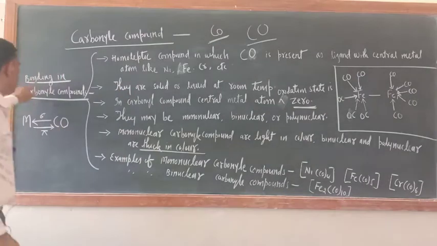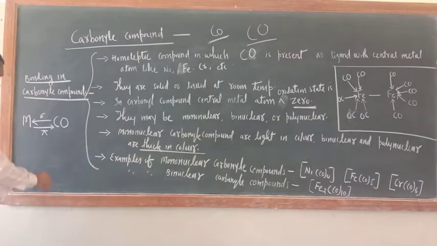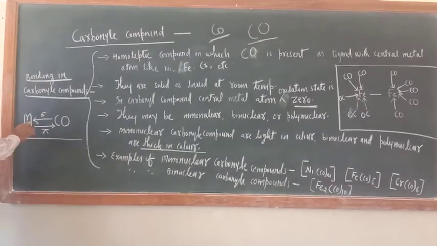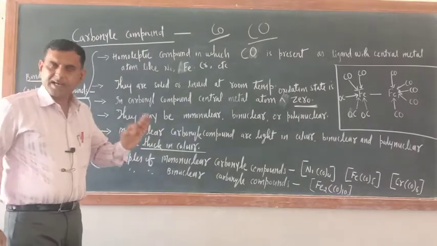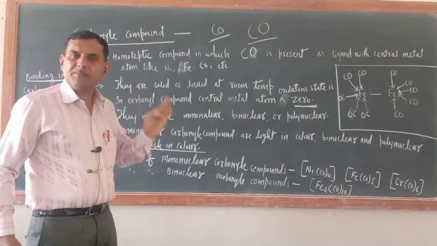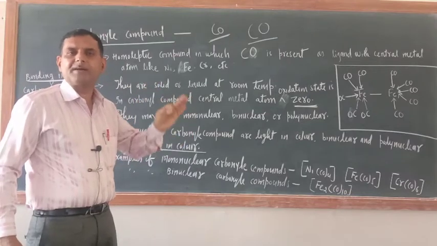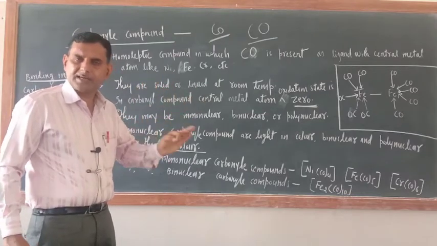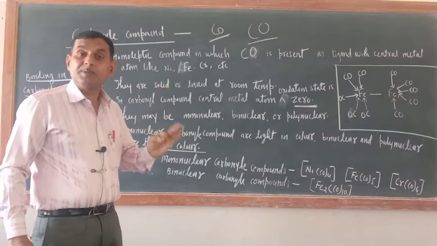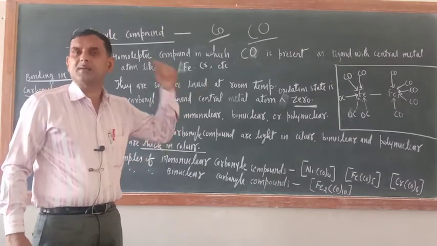Just see bonding in carbonyl compound. Just see this structure. M, generally what is there? What is the meaning of ligand? Ligand is the species which is able to donate a pair of electrons to the central metal atom and capable of making a coordinate bond with the central metal atom.